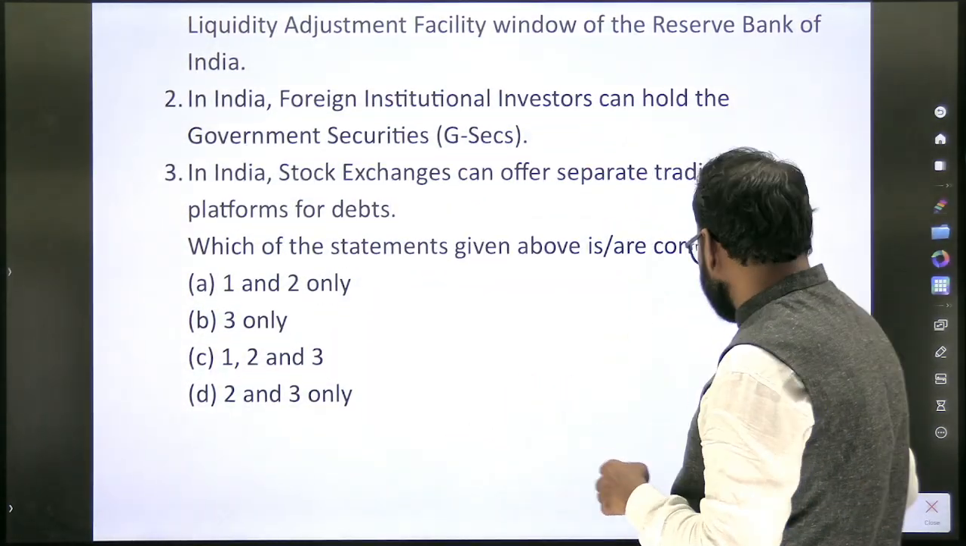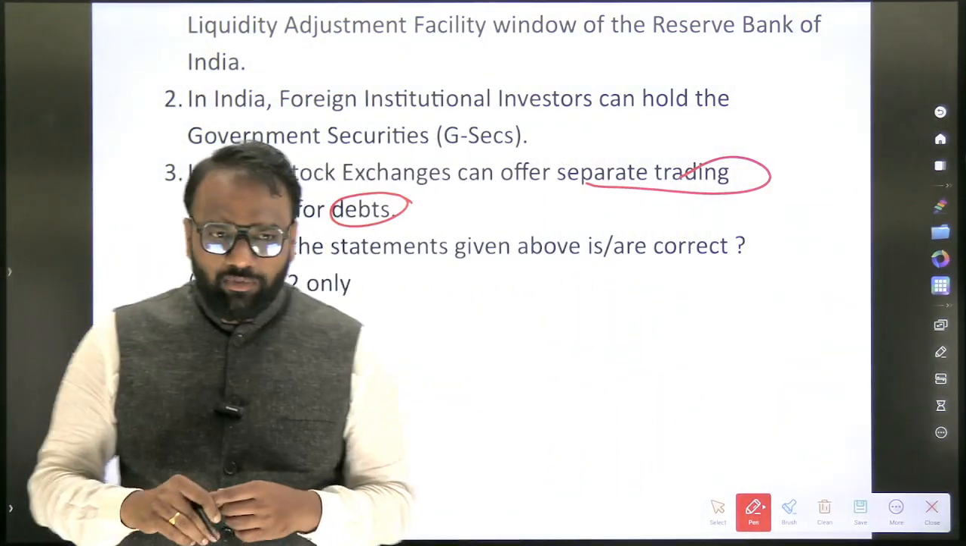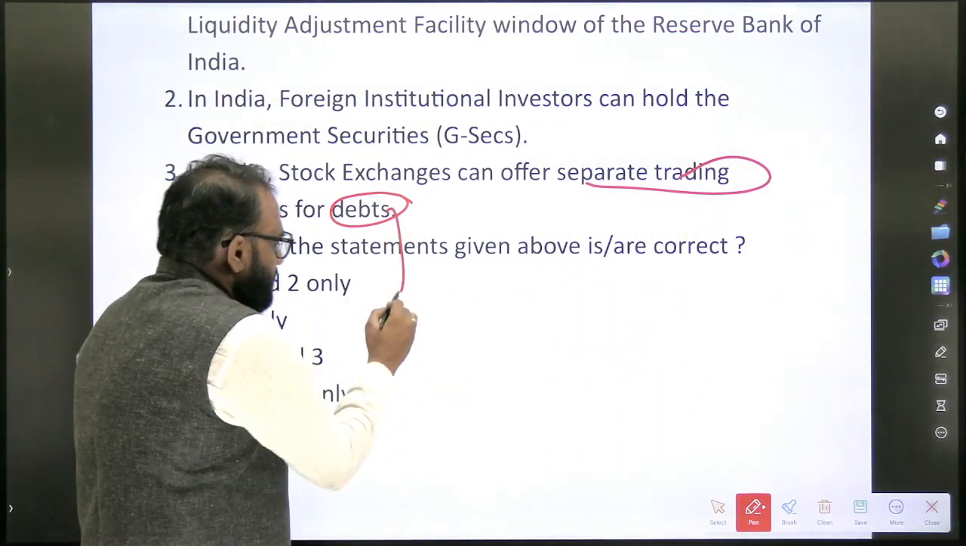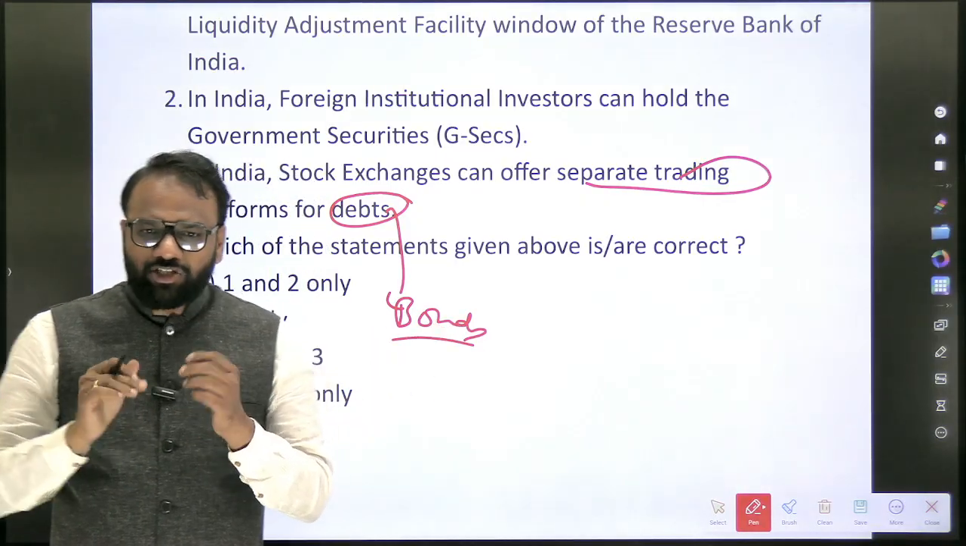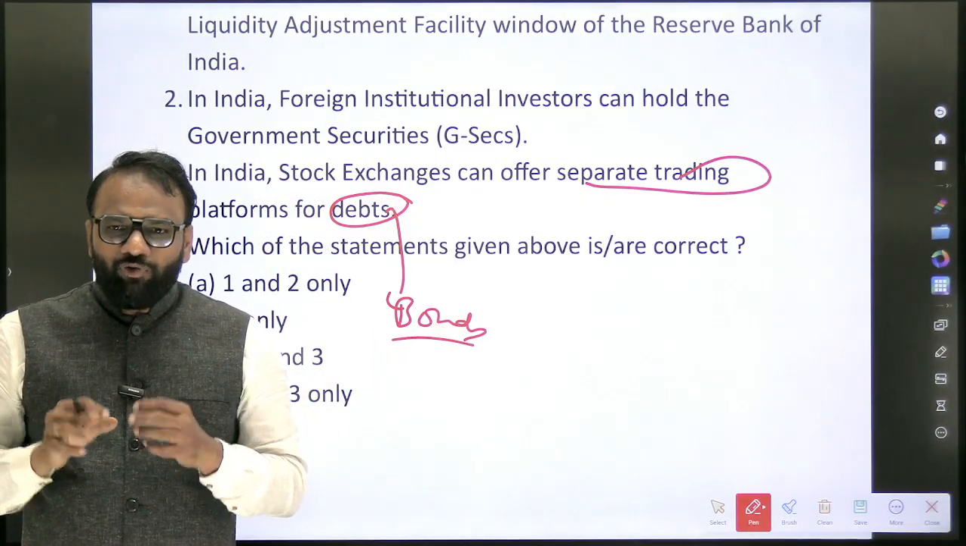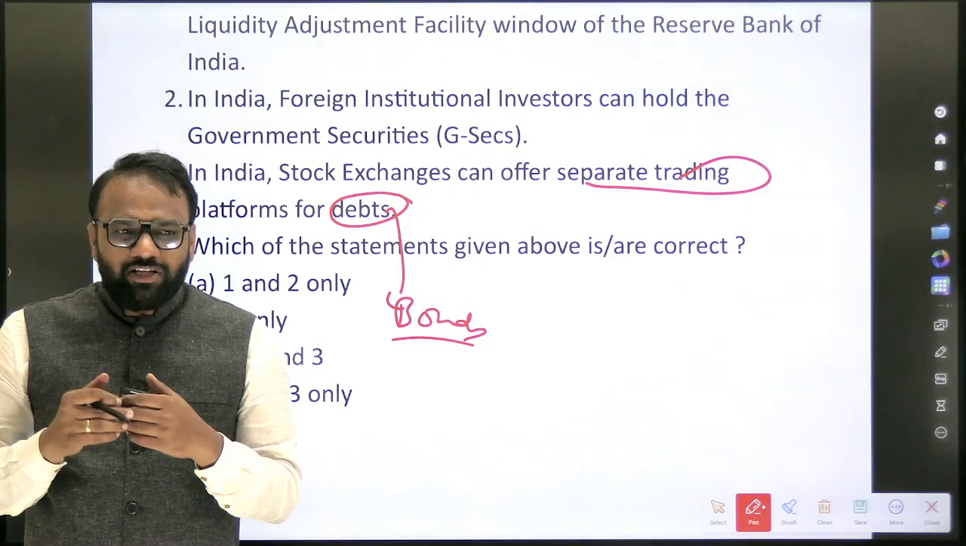In India, stock exchanges can offer a separate trading platform for debt. So debt means bonds. Now the question is, when we want to purchase a stock, what will we do? We will purchase it from the stock market. If we want to purchase bonds, then where do we have to go?